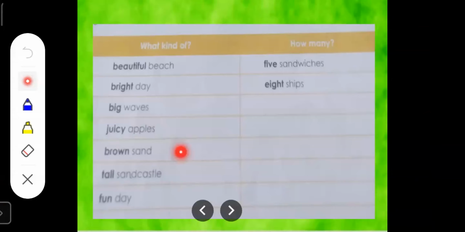Then tall sand castle. Tall sand castle is there in the what kind column, because the word tall tells us what kind of sand castle it was. Then fun day. The word fun tells us what kind of day it was. So fun day is mentioned in the what kind column. Then 5 sandwiches and 8 ships are mentioned in the how many column, because they tell us about the number.